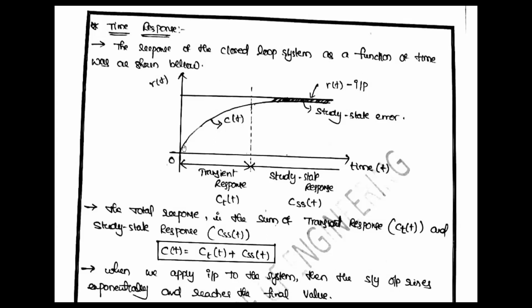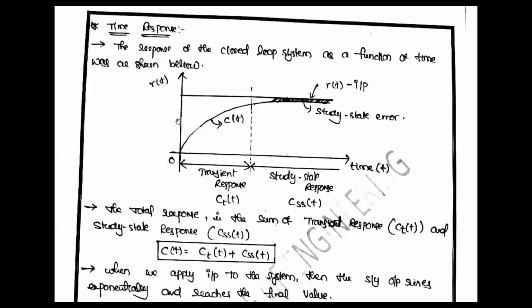From 0 to here is the transient response, and the remaining, which flows constantly, is called the steady state response.